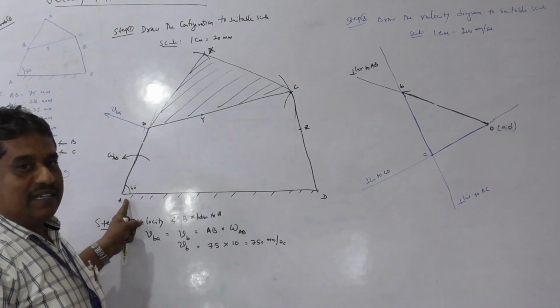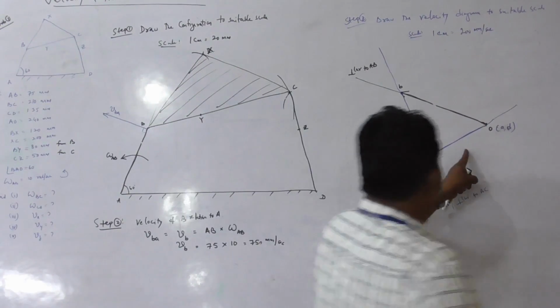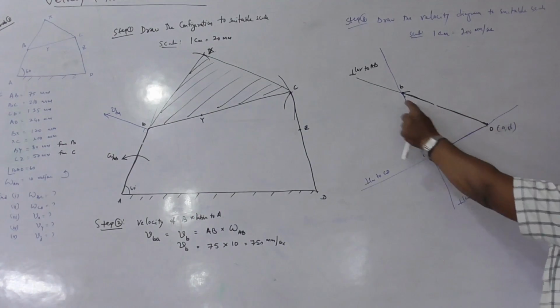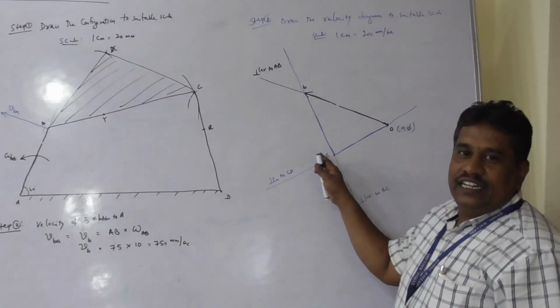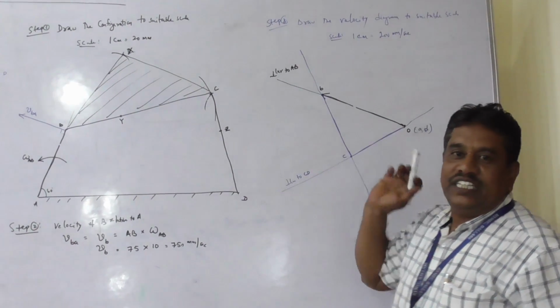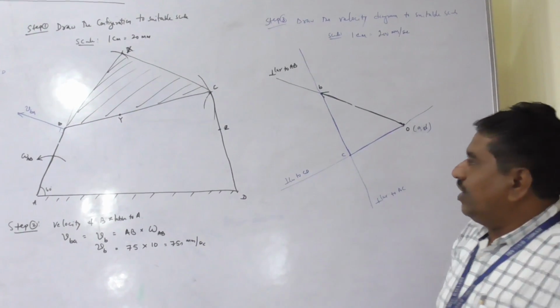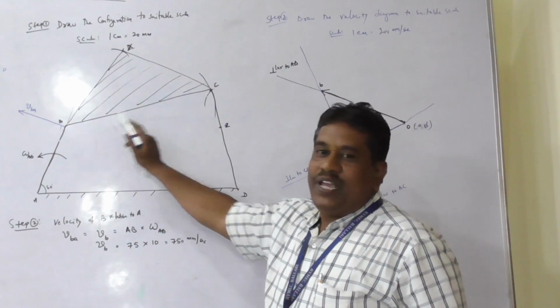In the given mechanism, A, B, C, D is a 4-bar linkage. In the velocity diagram also, the 4 points A, B, C and D are represented. What else? X, Y, Z have to be fixed in the velocity diagram. Now let us consider point Y. Y is a point on link BC.